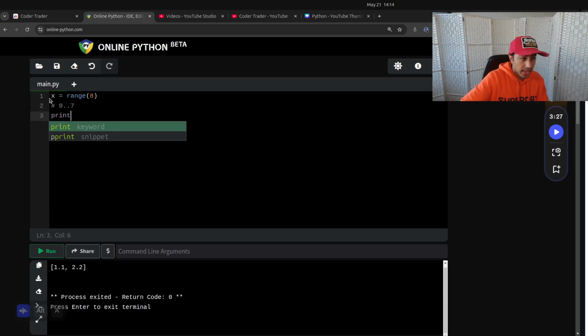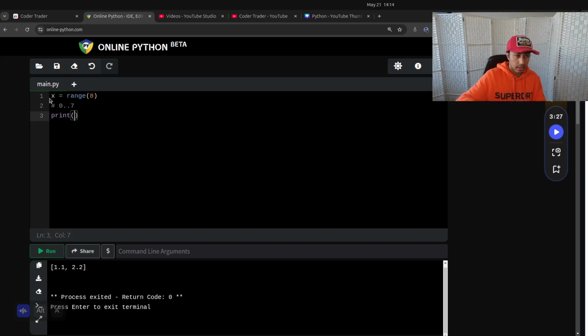So if we print x, I don't think it'll just have some weird object. It'll be like range 0 to 8, right? Because what actually happens is it makes a really complex data type under the hood when you do range. So there's this function: range returns an iterator, and then we're taking the iterator and converting it to a list. It's a bit tricky, but you'll see, there you go.